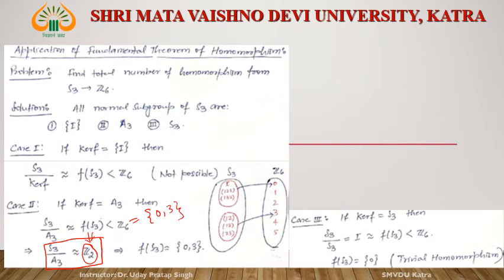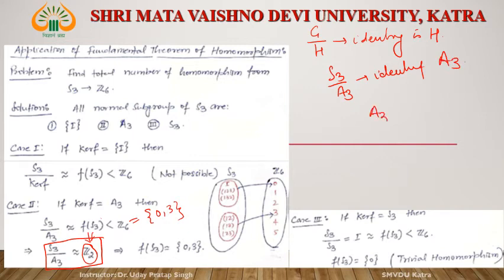Then what is A3? Remember that in any quotient group G by H, the identity is H. In S3 by A3, what is the identity? The identity is A3.